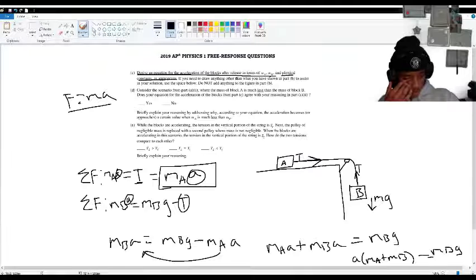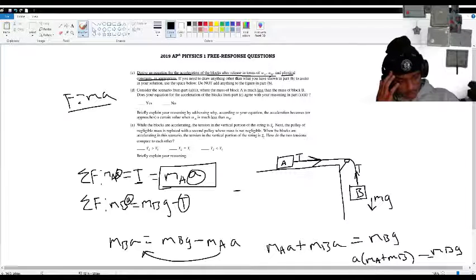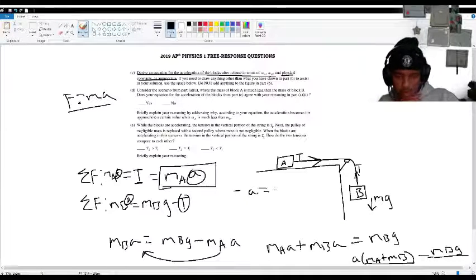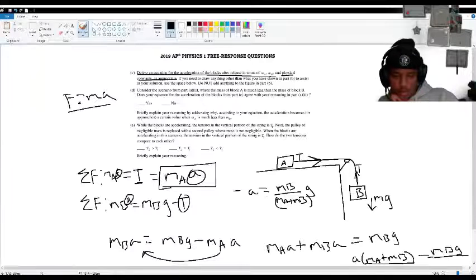And remember, we want to get A by itself. So we divide this by mA plus mB. So we get A is equal to mB over mA plus mB times g. So this is our equation for acceleration.